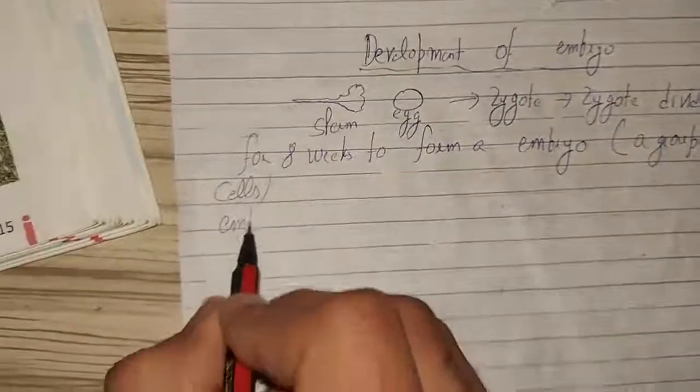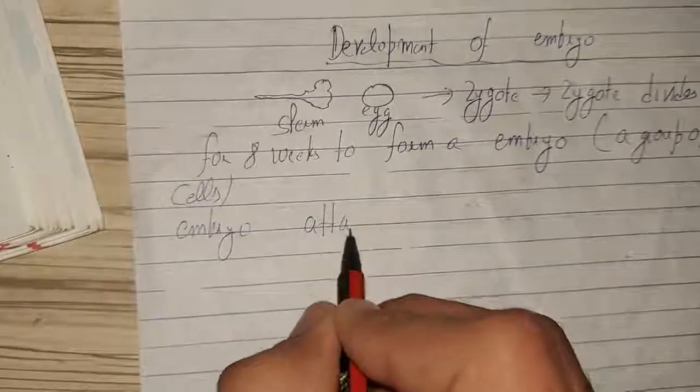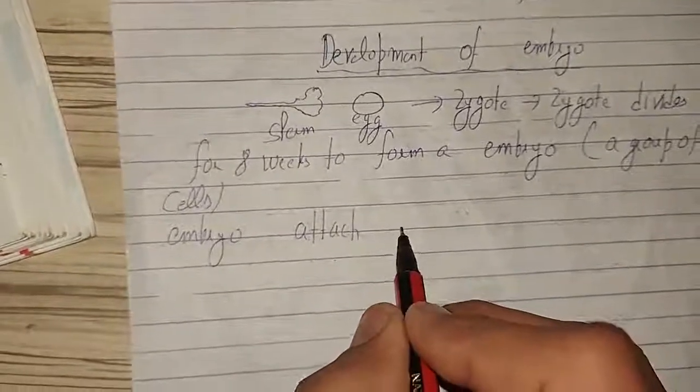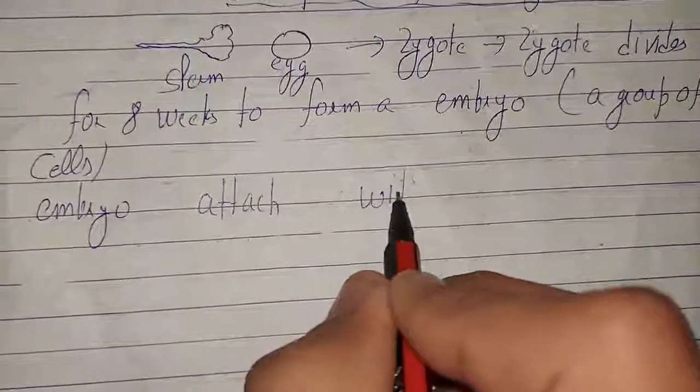Then the embryo attaches itself. This is the embryo. So the embryo attaches with the wall of the uterus.